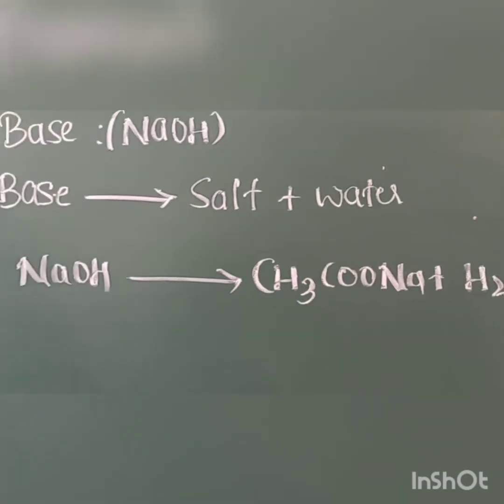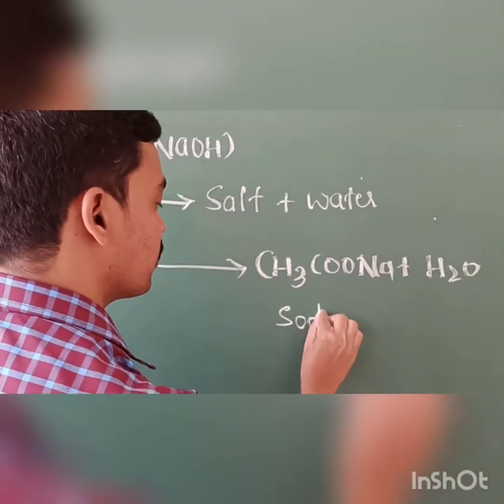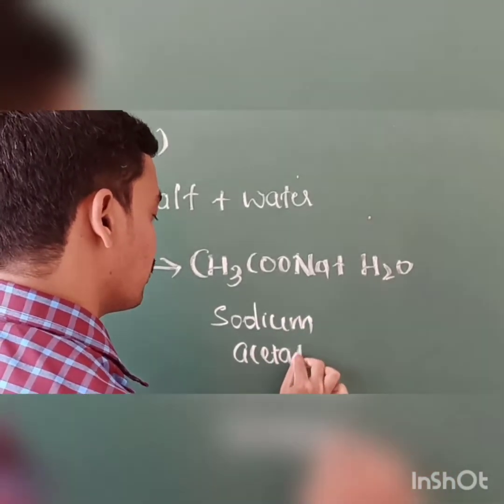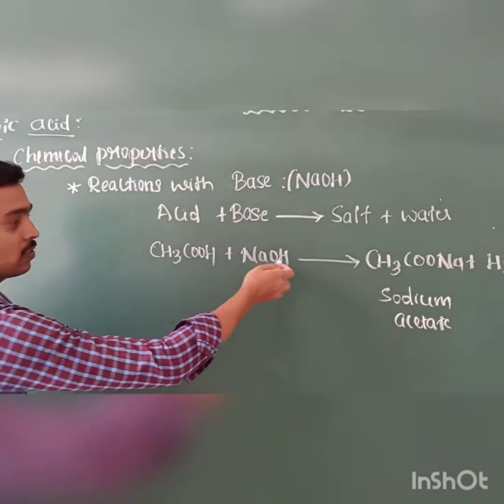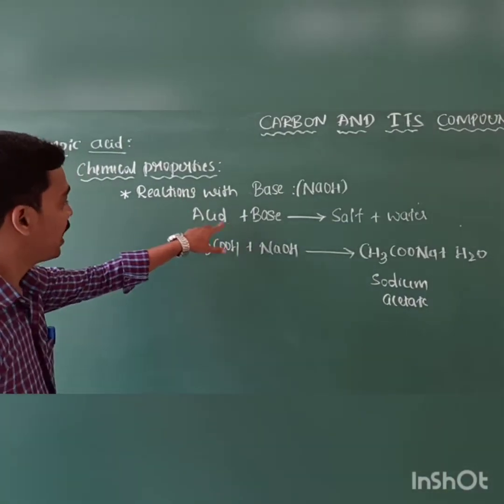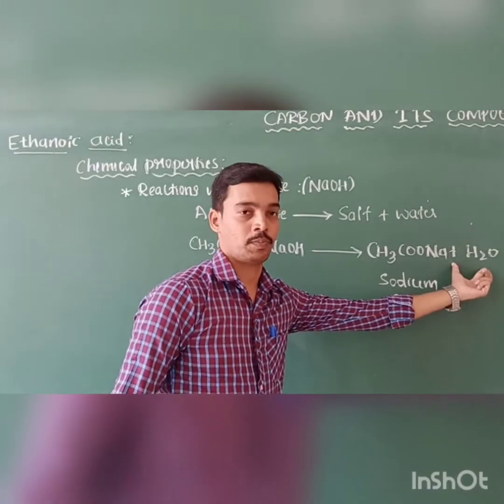Here the name of the compound is sodium acetate. Sodium acetate and water. Okay, here is an acid, base, salt and water. When ethanoic acid reacts with sodium hydroxide, it gives sodium acetate and water.